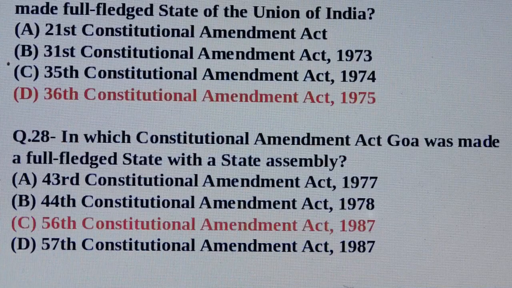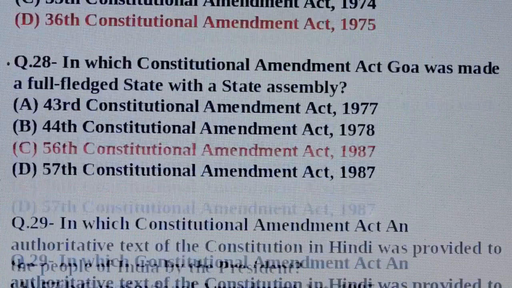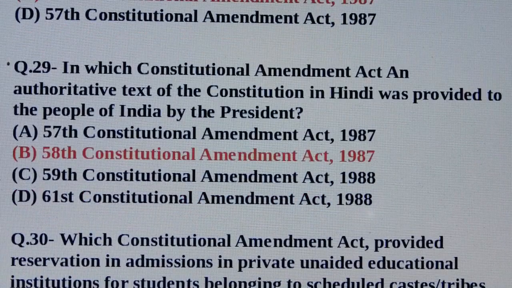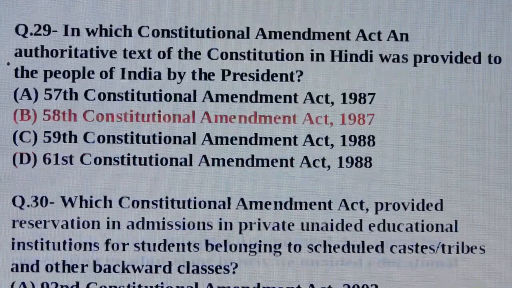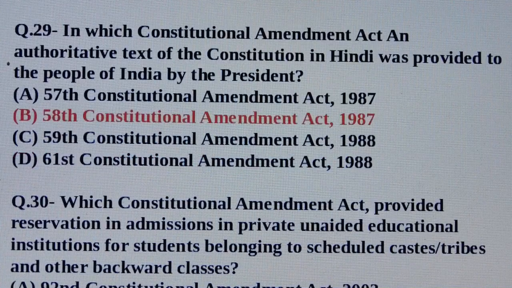Question number 28. In which Constitutional Amendment Act Goa was made a full-fledged state with a state assembly? Answer is option number C, 56th Constitutional Amendment Act 1987. Question number 29. In which Constitutional Amendment Act an authoritative text of the Constitution in Hindi was provided to the people of India by the President? Answer is option number B, 58th Constitutional Amendment Act 1987.